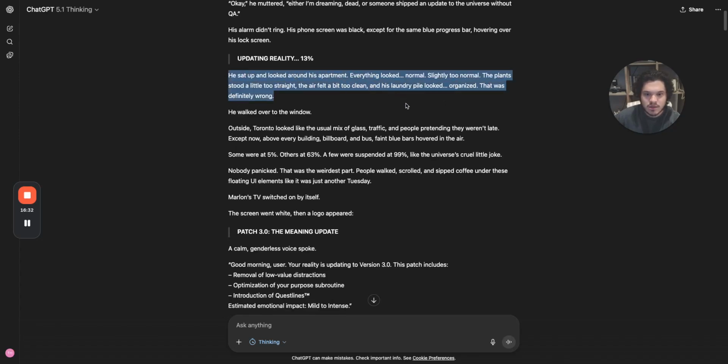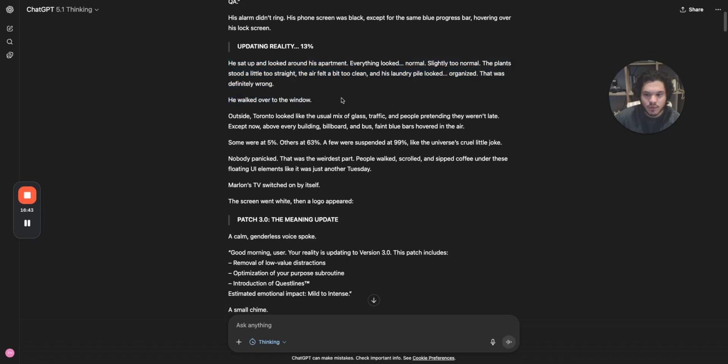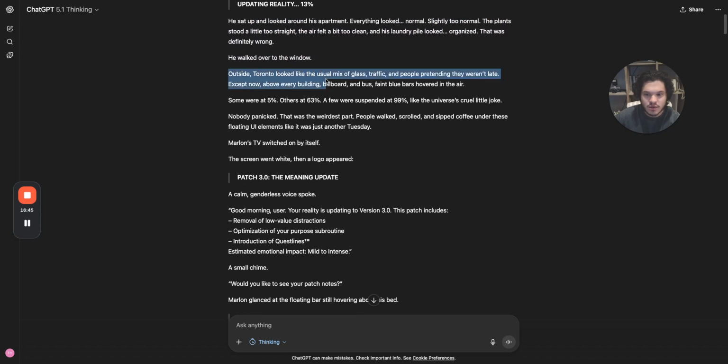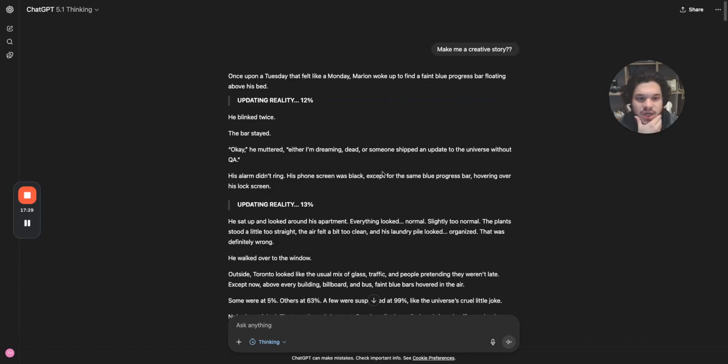Everything looked normal, slightly too normal. The plant stood a little too straight, the air felt a bit too clean, and his laundry pile looked organized. That was definitely wrong. He walked over to the window. Outside, Toronto looked like the usual mix of glass, traffic, and people pretending they weren't late, except now above every building, billboard, and bus, faint blue bars hovered in the air. Some were at 5%, others at 63%, a few were suspended at 99%, like the universe.